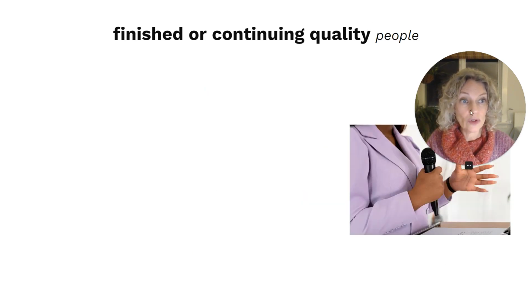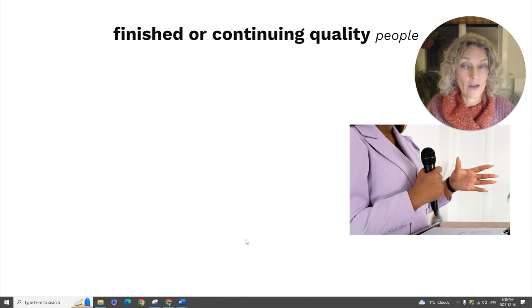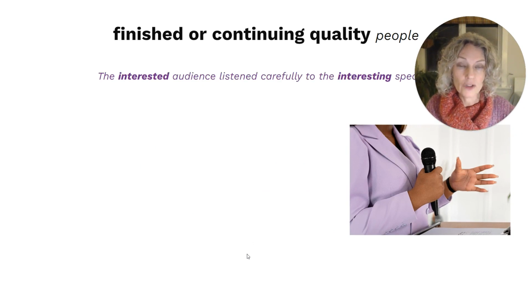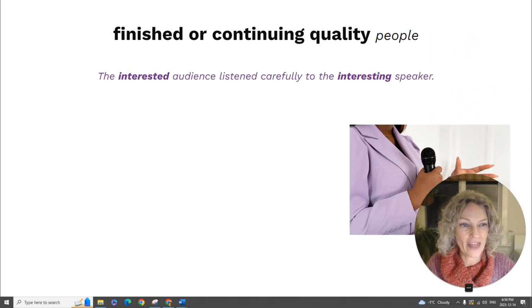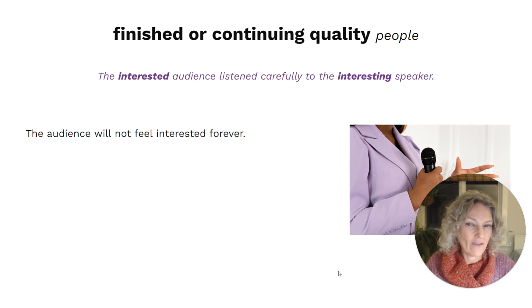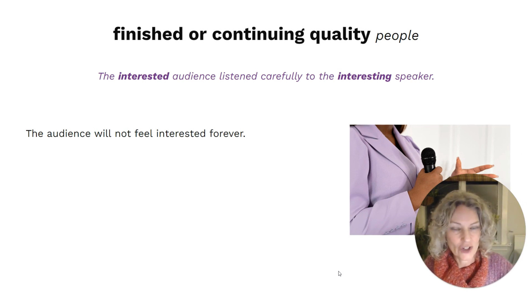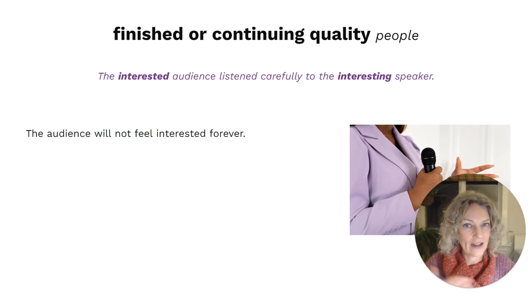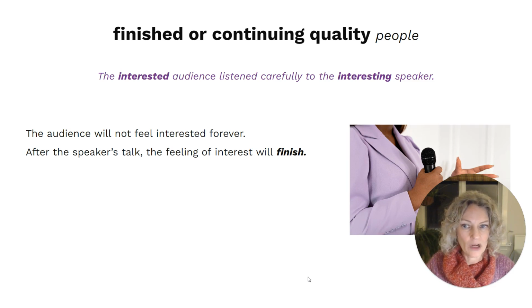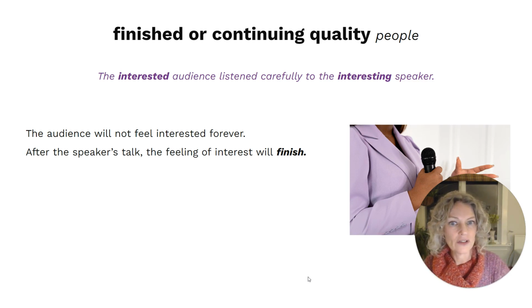We can also use this method with figuring out which adjective to use to describe people. So we can use the feeling method, but we can also use the finished or continuing quality method. So, the interested audience listened carefully to the interesting speaker. The audience will not feel interested forever. It's not going to continue that feeling forever. After the speaker's talk, the feeling of interest will finish.